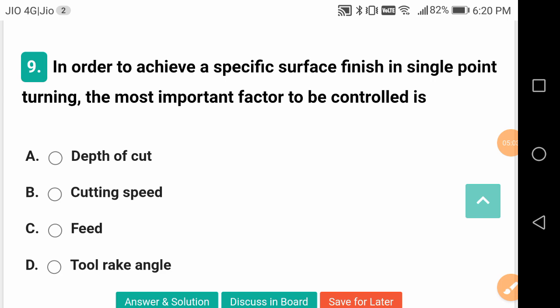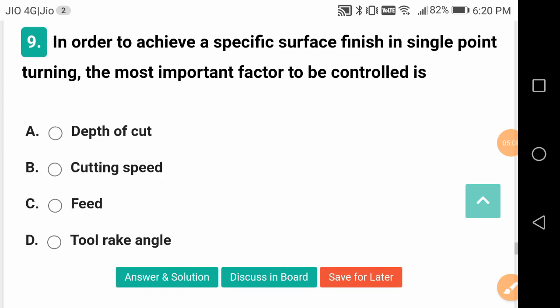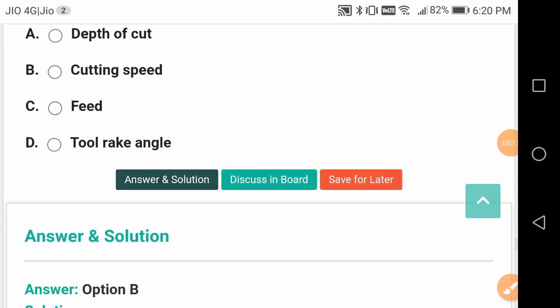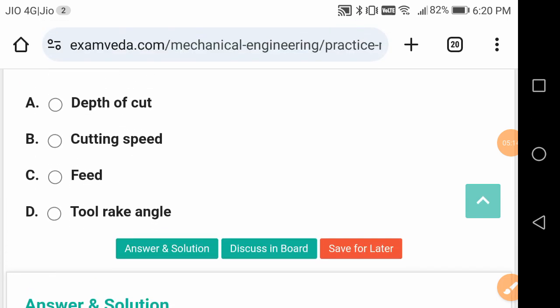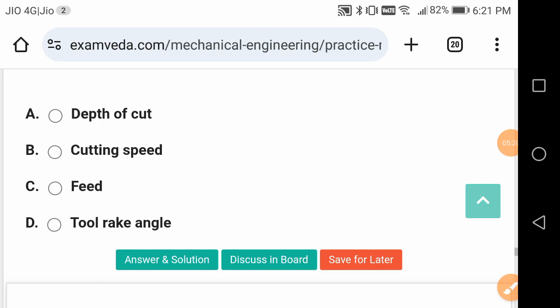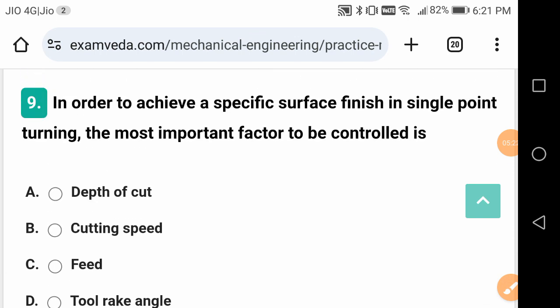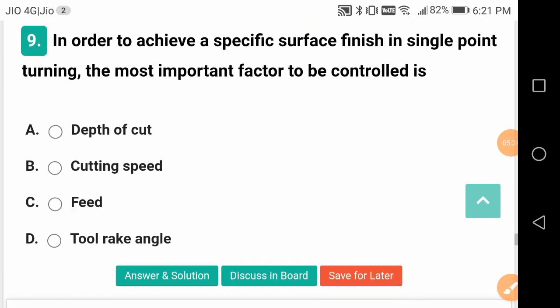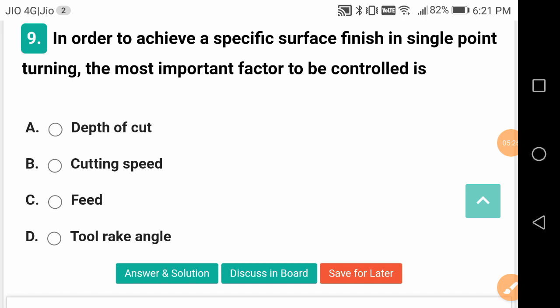In order to achieve specific surface finish in a single point cutting turning, what is the most important factor to be controlled? Various factors are there. Depth of cut, cutting speed, feed are very, very important. Of course, tool rake angle also sometimes plays a major role. But which is the important factor considering the specific surface finish of a single point cutting tool?